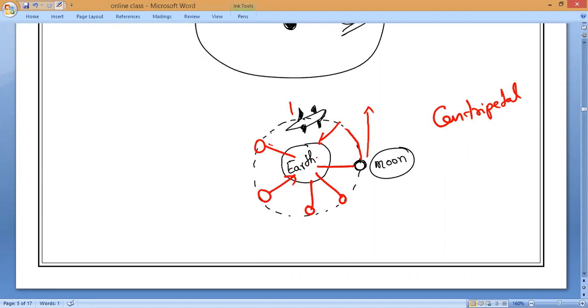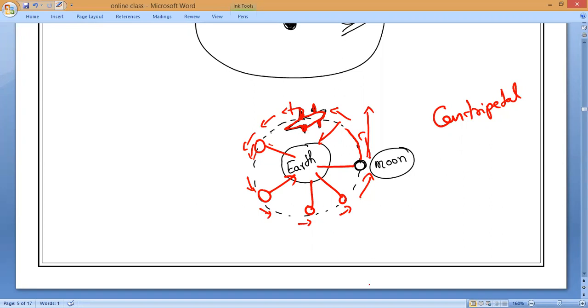Suppose Earth is not pulling the Moon, then the Moon will go off into space. It will travel in a straight line. Yes or no, guys? So always Earth is trying to pull the Moon towards its center. That is why at every point the Moon's direction keeps changing, so that it keeps revolving around the Earth. Now, same way, when I'm traveling in the spaceship, Mr. Omar is the spaceship driver. So all of you are astronauts. You all went inside. Now you are revolving around the Earth in a particular orbit.